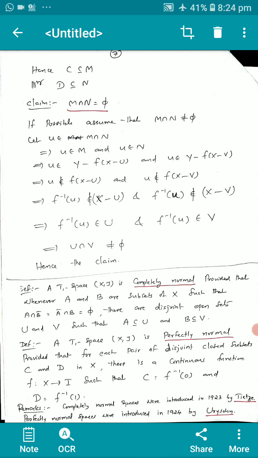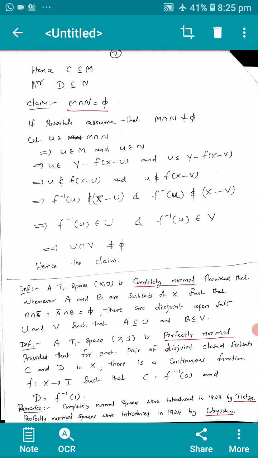Now we are discussing two definitions. The first definition is completely normal space, and the second definition is perfectly normal space. First, the completely normal space definition. A T1 space X is completely normal provided that whenever A and B are subsets of X such that A intersection B bar equals A bar intersection B equals phi, then there are disjoint open sets U and V such that A is a subset of or equal to U and B is a subset of or equal to V. This is a completely normal space.